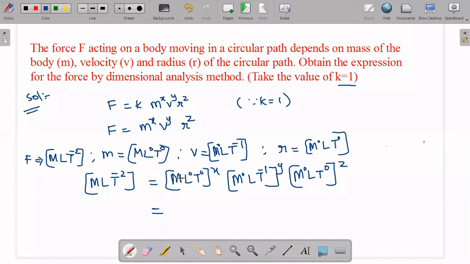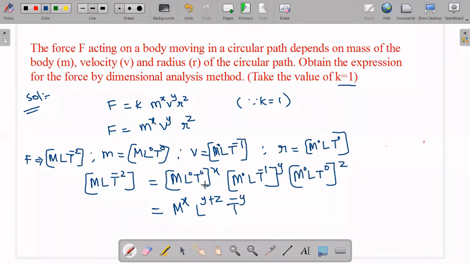Now if I club this, M power x will come here, and here the m powers are zeros, so we don't need to write them directly. We will get m power x. Next, here L power 0 is there, so we don't need to write it. L power 1 is there, and here L power 1 is there. So we get L power y plus z. Powers can be added when bases are the same. Next, t power 0 here, no need to write. Here t power minus y on both sides.